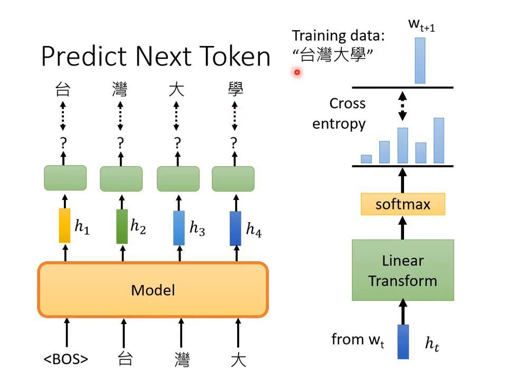In this example, we just use one sentence to illustrate the training process of GPT. Of course, you will not just use one sentence for training. You will utilize millions of sentences to train the model in practice. This is the training process. That's it. The most remarkable thing is that it utilizes tons of data to train an extremely large model. Then see how the model performs in many aspects.